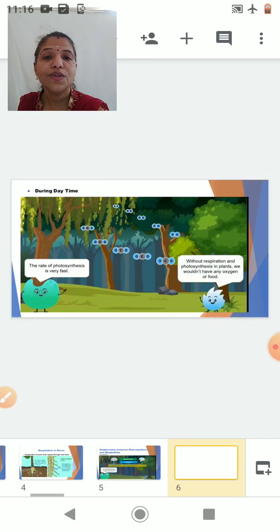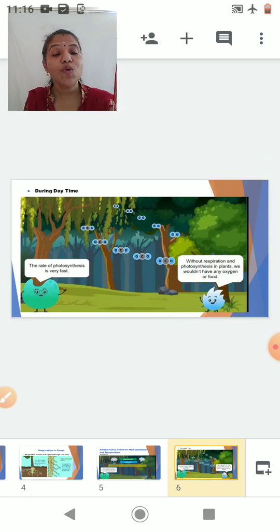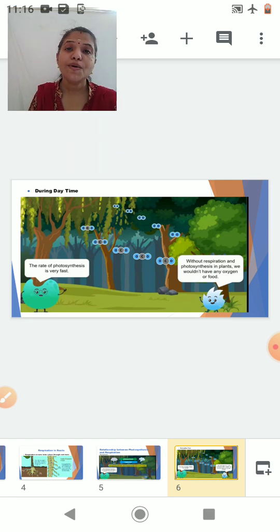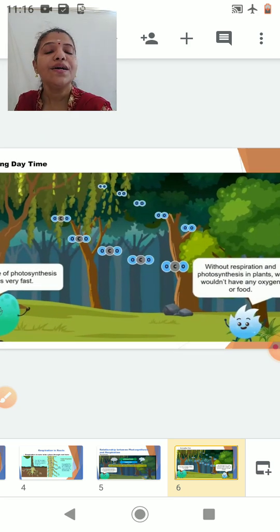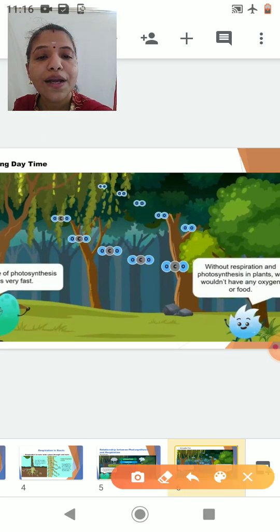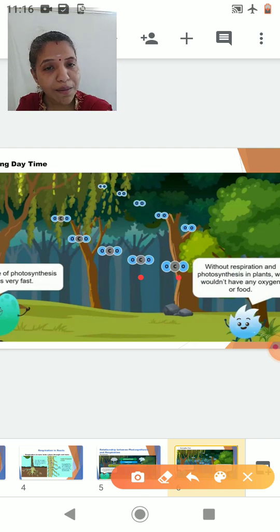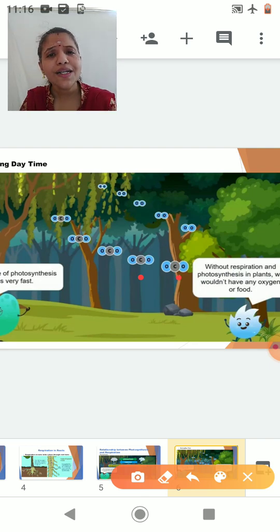Now let's go to the next part and see what happens during the daytime. Daytime means an ample amount of sunlight is there. When ample sunlight is there, plants will definitely carry out photosynthesis, and you very well know that the rate of photosynthesis is much higher than that of respiration. During the daytime, the plant is taking in carbon dioxide.